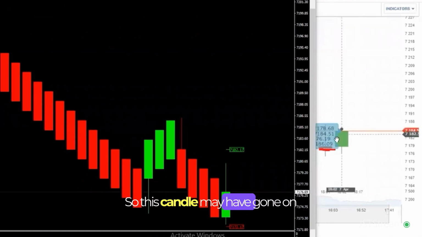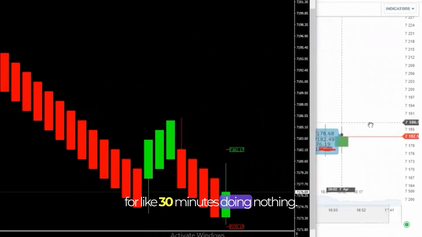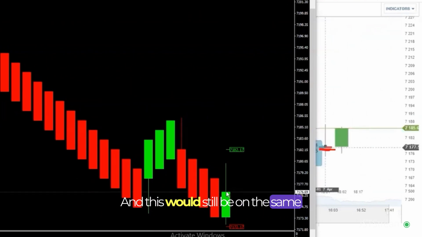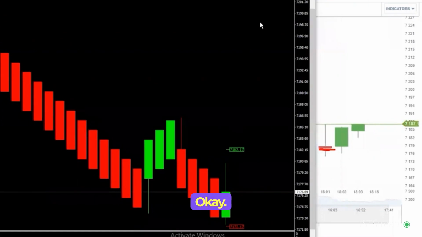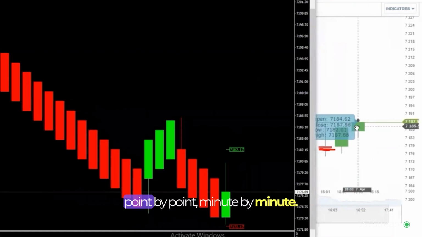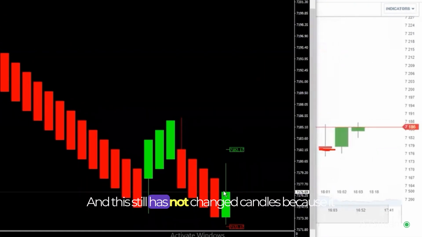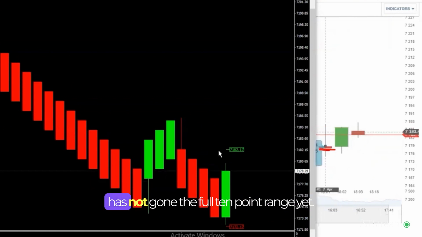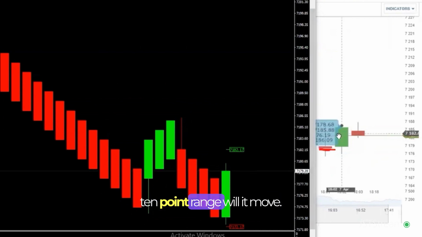So this candle may have gone on for like 30 minutes doing nothing. And this would still be on the same one candle because it hasn't moved yet. One moment. Okay. And you see this is moving point by point, minute by minute, and this still has not changed candles because it has not gone the full 10-point range yet. Only once it's gone the full 10-point range will it move.